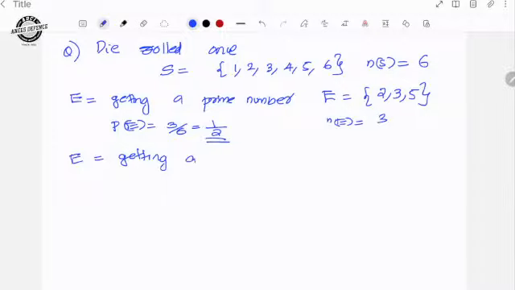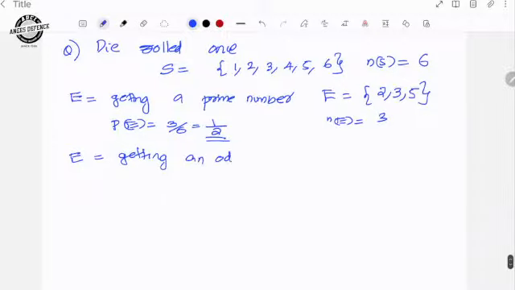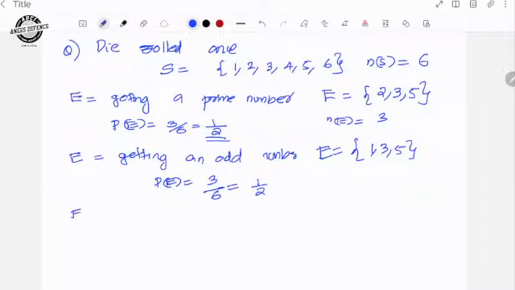Getting an odd number. What are the elements of this event? Odd numbers are 1, 3, 5. So what is the number of elements in the event? 3. So the probability of the event will be 3 out of 6, that is 1 by 2. Another one. Similarly, getting an even number you can do. That is 2, 4, 6, which is also 3. So the probability of getting an even number will be the same, 3 out of 6.